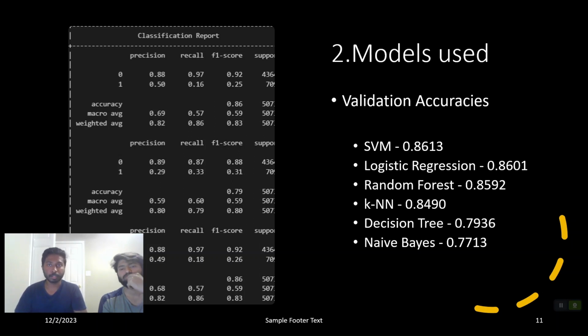SVM gave the highest accuracy, which was 86.13%, closely followed by logistic regression. Naive Bayes did not give as good accuracy, but it is still notable, at 77.13%. This was the accuracy score metric from sklearn. We also used the confusion matrix, and the results are as shown in the figure. Now, our plan is to use support vector classifier on the testing accuracy, see how well it performs, and then try it with ensemble learning methods to boost the accuracy of our overall model.